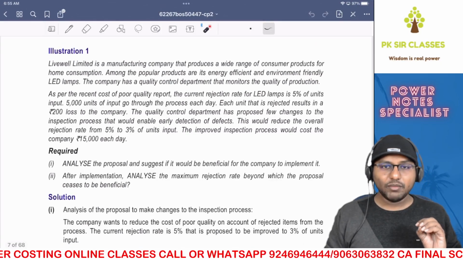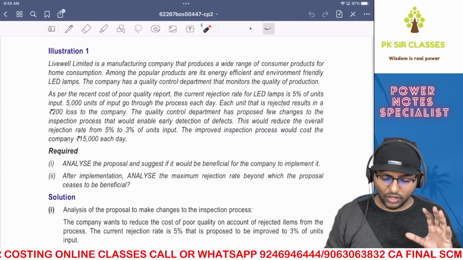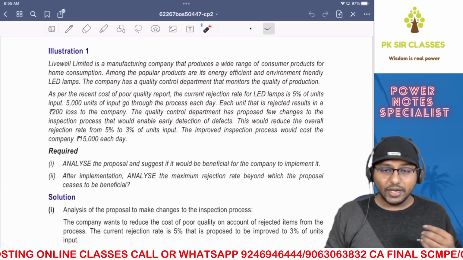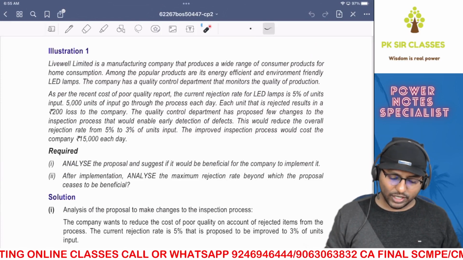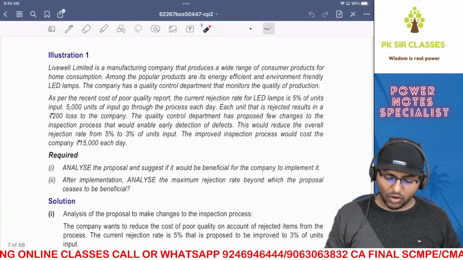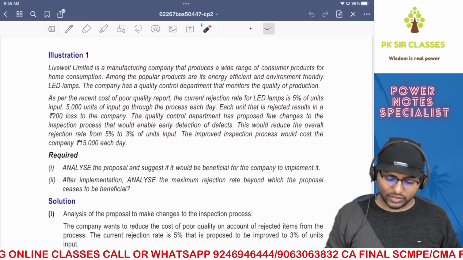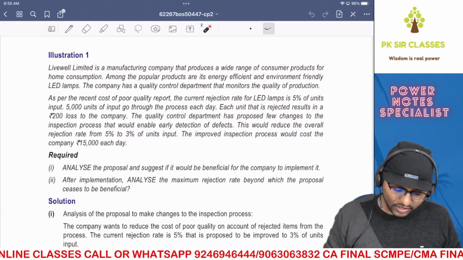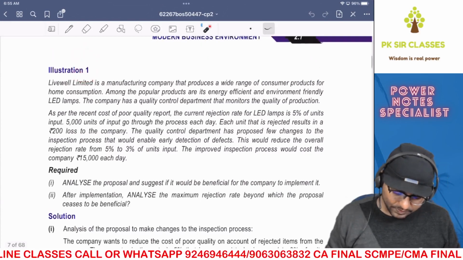We're going to maintain a good amount of speed. So I want you to have the study material with you, or if you have my material, you can have that as well. Anyways, let's start with the session. Let's start with Illustration 1 first.